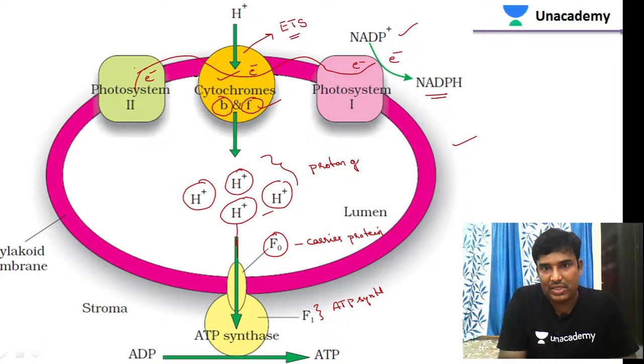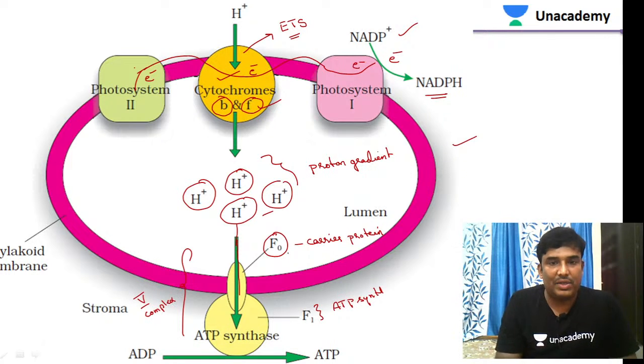The protons moving through this carrier protein is also called the fifth complex. The fifth complex includes F0 and F1. F0 is a carrier protein and F1 is the ATP synthase enzyme.